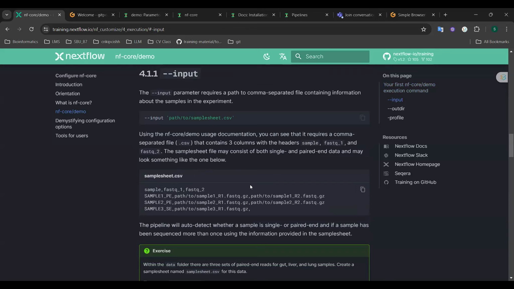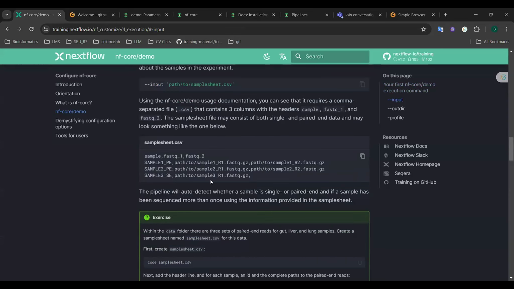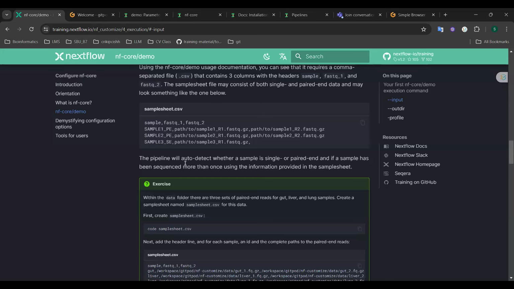So the sample sheet can contain both single end and paired end data. And here an example might look like this. And the pipeline will automatically detect whether a sample is single end or paired end based on the information provided in the sample sheet.